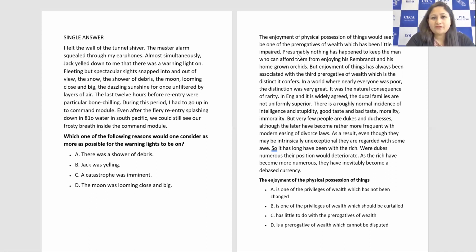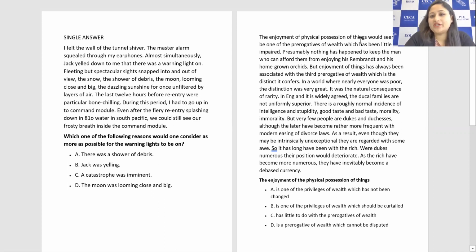Okay, so the right answer for this question, the second MCQ single answer, I'll just let you know now. As per the option given and as per the paragraph, it is A: the enjoyment of the physical possession of things is one of the privileges of wealth which has not been changed. So let's see where it is said like that.